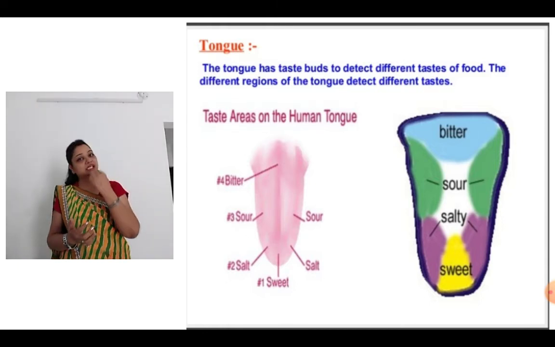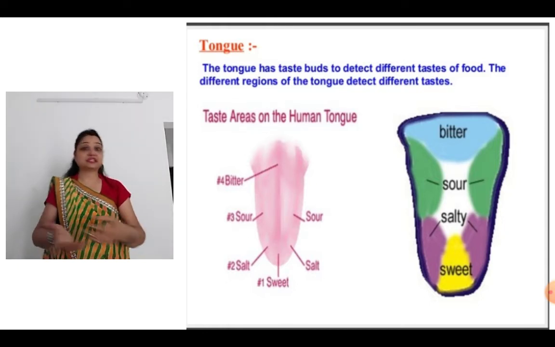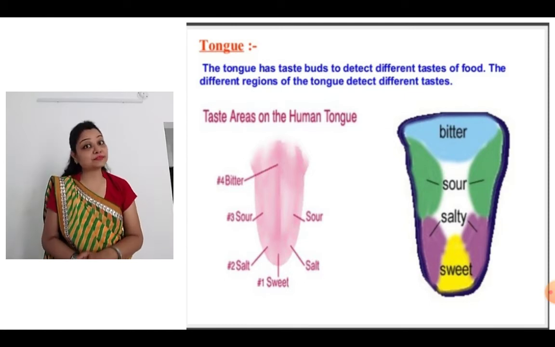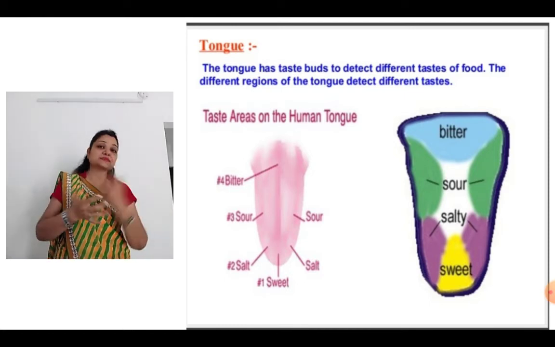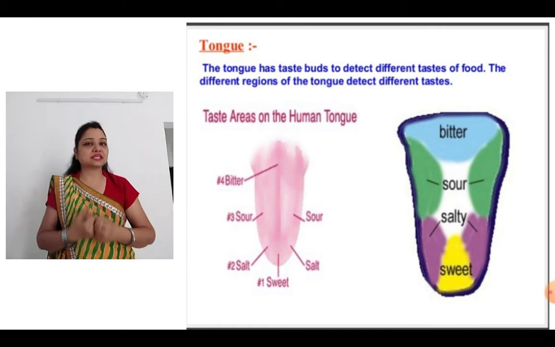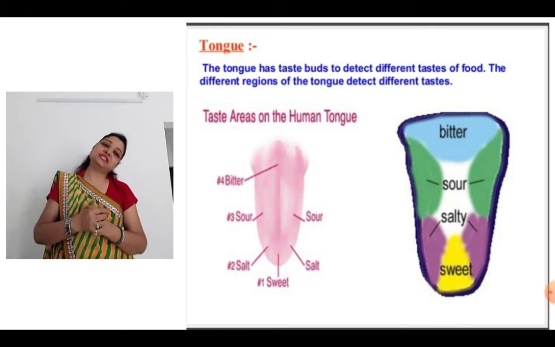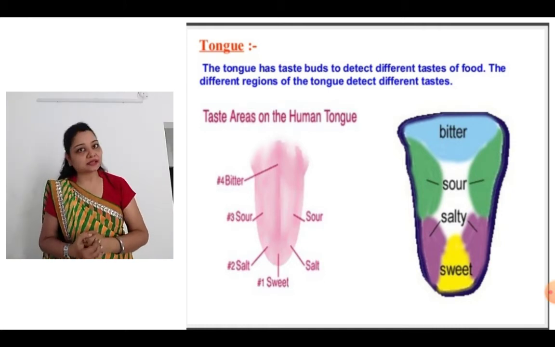the tongue. You know, whenever you eat something, and these days in COVID it was a symptom, the loss of taste and smell, right? So how do we taste things, students? Yes, we taste things with our tongue.